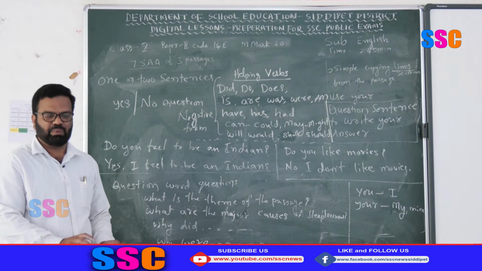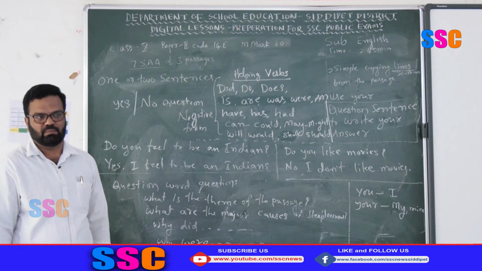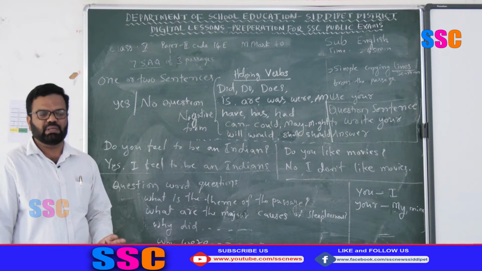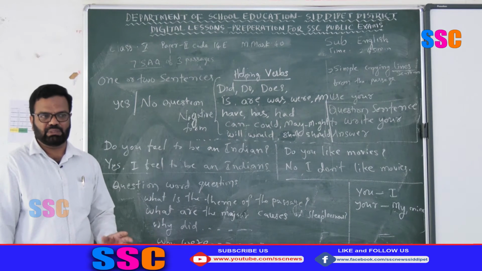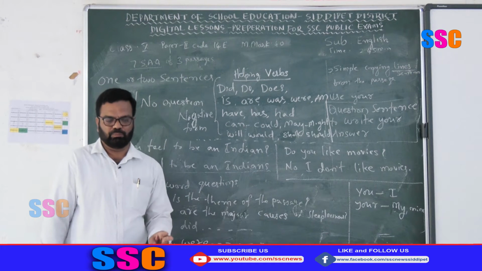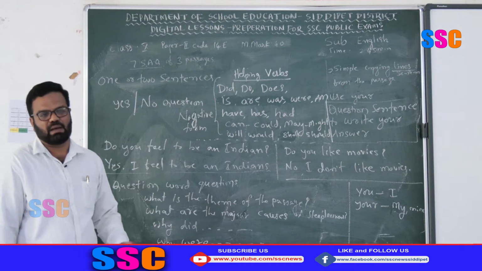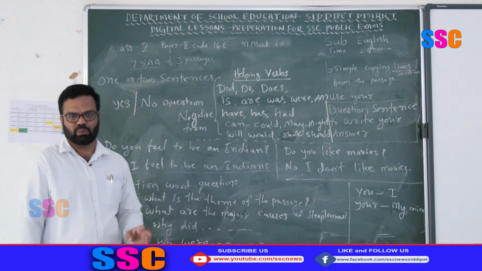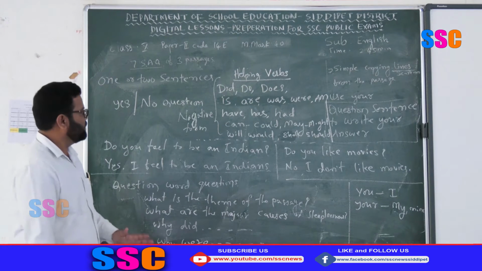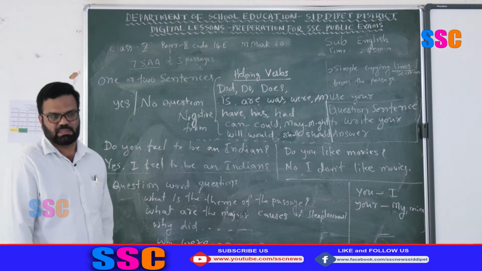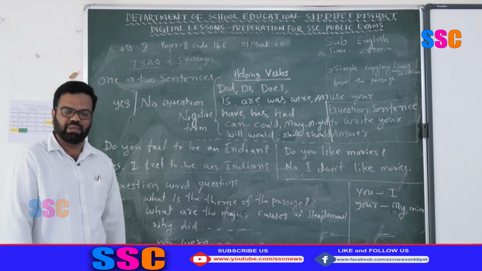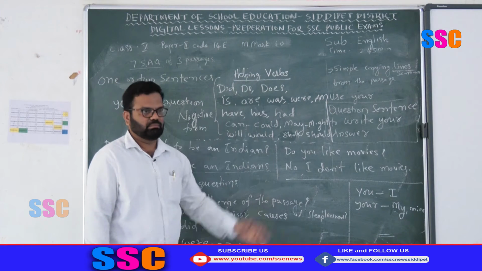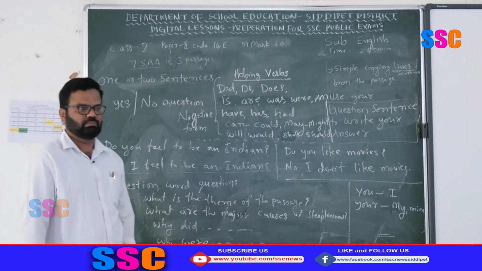If we copy the lines of the passages as they are, it is wrong. You have to read the question carefully and think about what the question is asking. For that you have to know what types of questions are asked. Here mainly 2 types of questions are asked. First one is yes or no questions, which begin with helping verbs or auxiliaries.